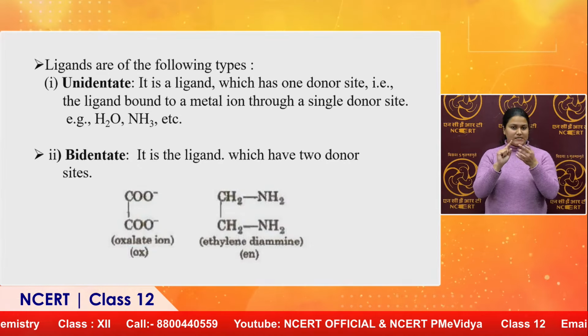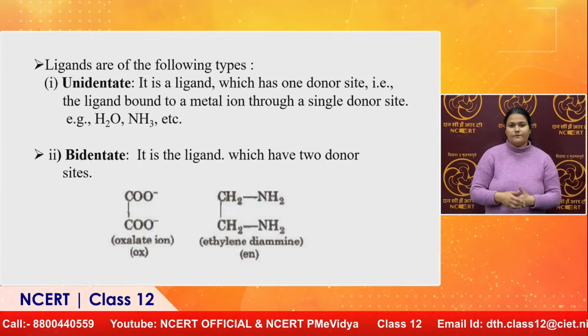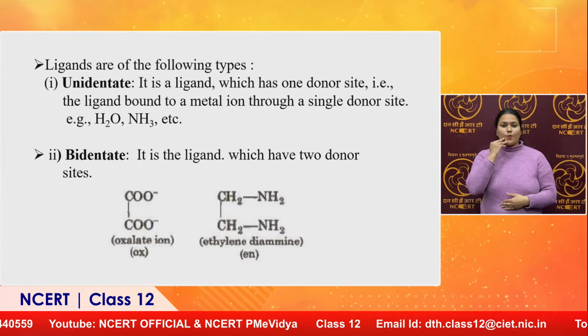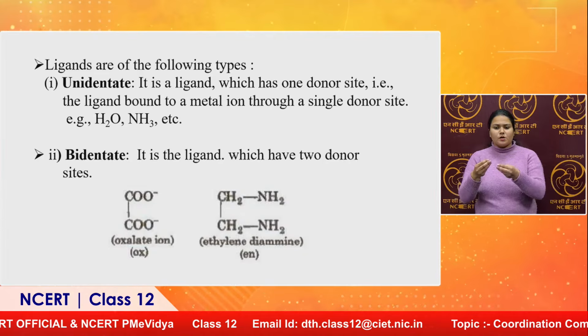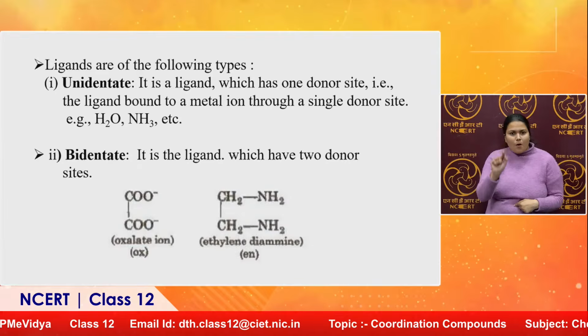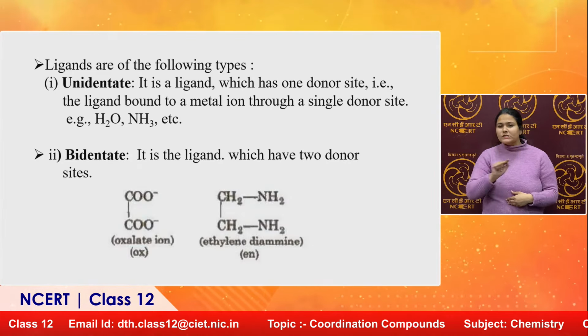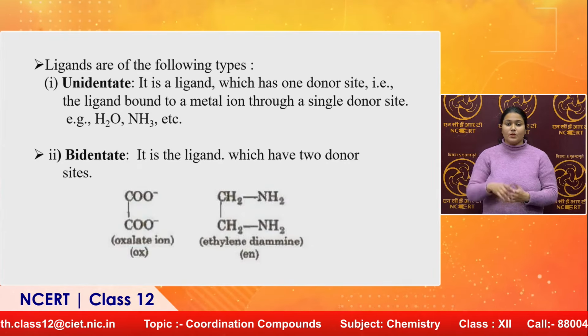When we talk about bidentate, it is the ligand which has 2 donor sites. It means that a single ligand will donate electrons from the 2 sides to the metal. That is why bidentate. Bi means 2. Dentate means denticity. It is just joining with 2 sides to the central metal.